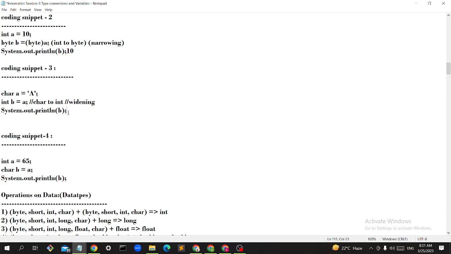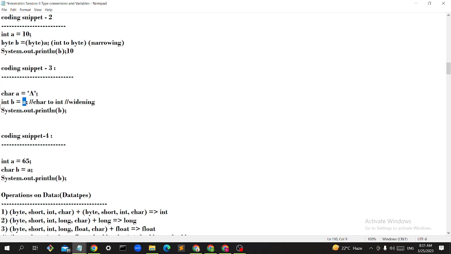Can you tell the answer of this? Like what it will print? Capital A, it will print. Yeah. So see here guys, you're converting char to int.